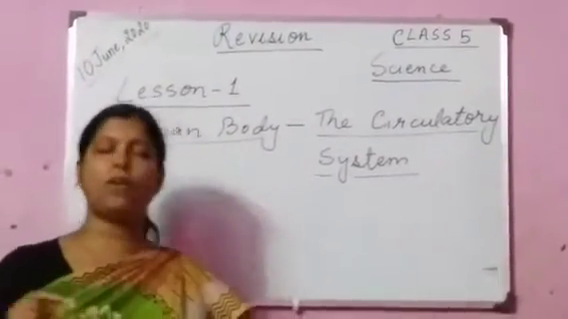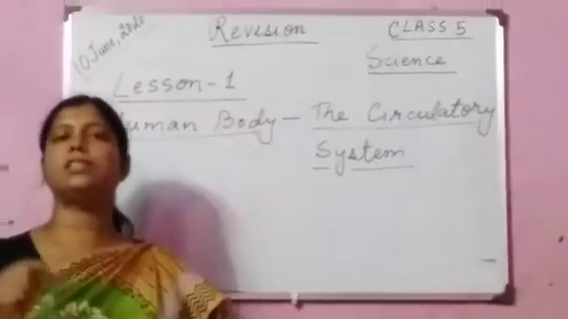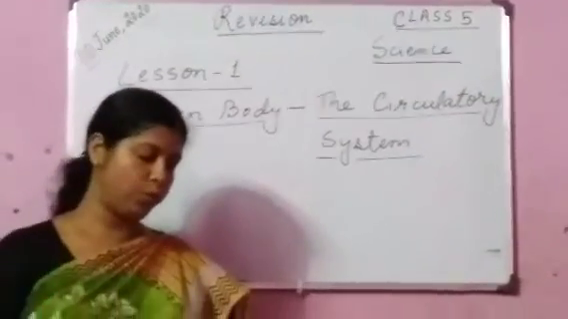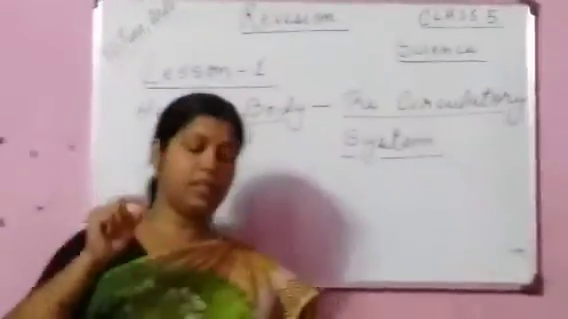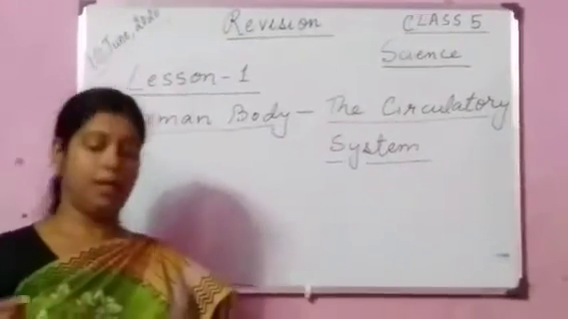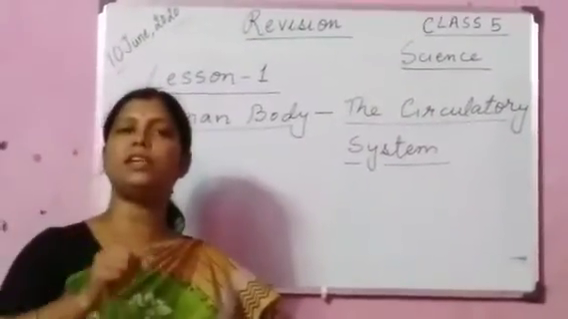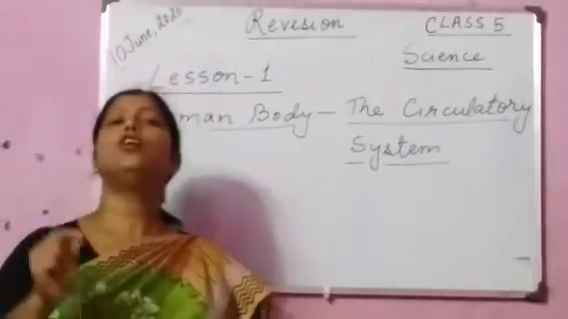Auricles receive blood from the body. Yes, auricles receive blood from the body. It's true. Number 10. Ventricles pump blood throughout the body. This is also true because ventricles, they pump blood throughout the body.